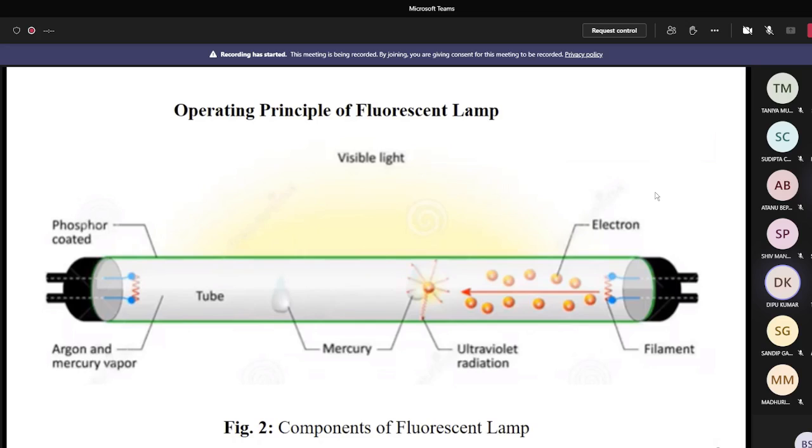Sir, what is the function of phosphorus? Which thing is producing ultraviolet radiation?